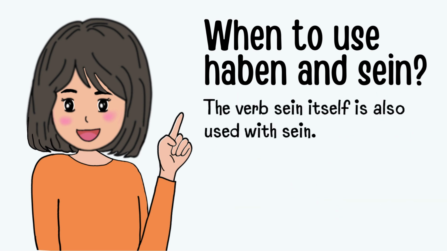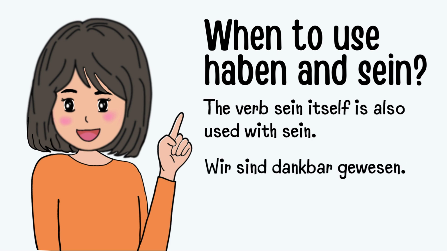The verb sein itself is also used with sein, but here too, the Präteritum form of sein is preferred. Instead of saying wir sind dankbar gewesen, wir waren dankbar would be more natural.